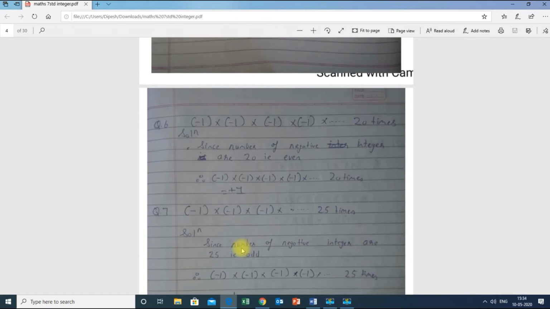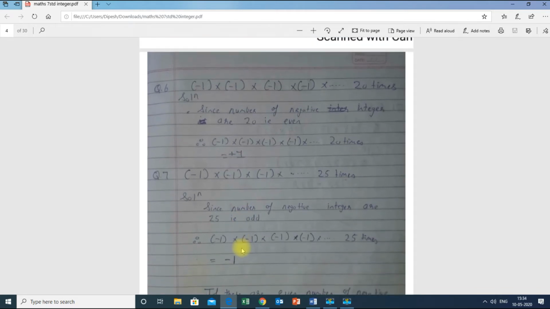Now question number 6. Minus 1 into minus 1 into minus 1 into minus 1 and so on, 20 times. So keep one thing in mind. Going on multiplying minus 1 into minus 1 into minus 1, writing it 20 times, might be a little bit tedious or difficult to do, and there is a chance that you might make a mistake in that. So there is a rule given to you. Whatever number of times they have given over here, for example, they have given 20 times over here.